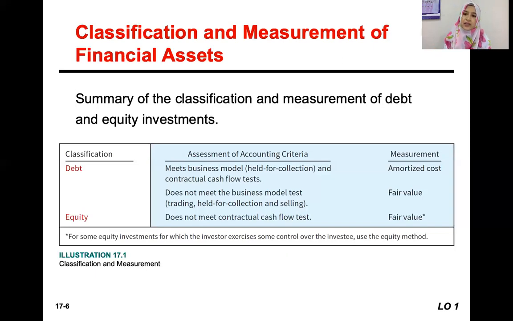So that's why equity must be measured at fair value. Except for some equity investments for which the investor exercises some control, let's say we own more than 50% of the shares of another company. In that case, the equity method will be used. Later on, you will learn about what is the equity method. Actually, you have been exposed to the equity method during Principles of Accounting 2, maybe.